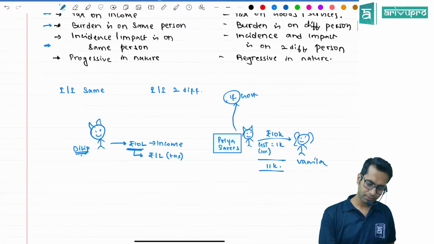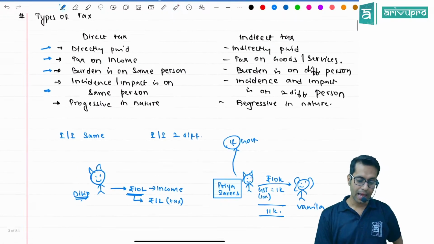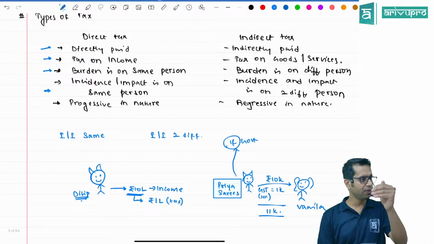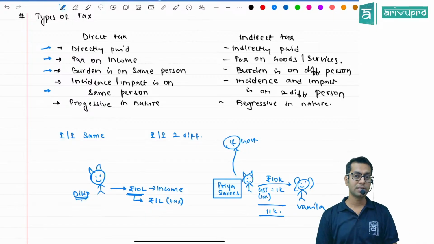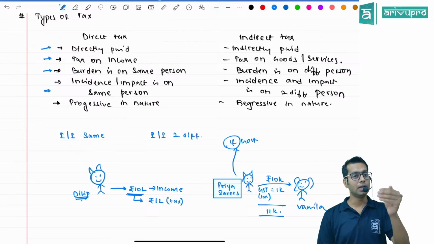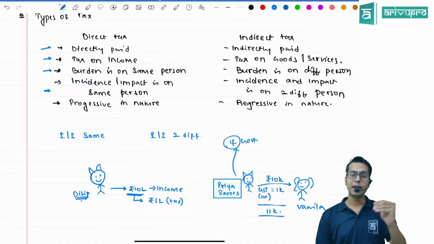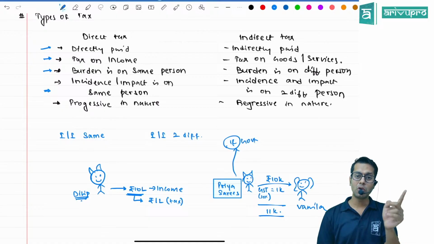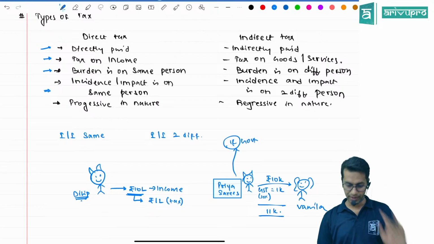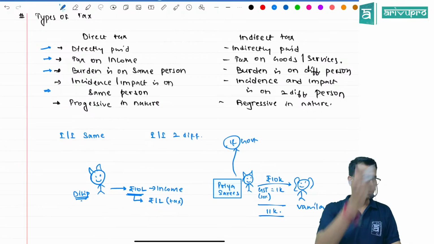Now, what is direct tax telling? As and when your income increases, the amount of tax which you have to pay will also increase. It is progressive in nature.